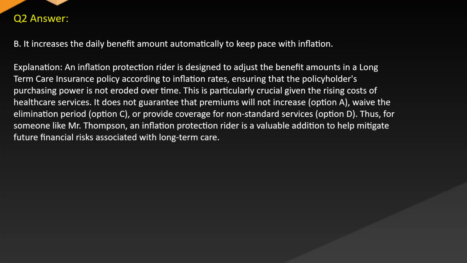Answer: B. It increases the daily benefit amount automatically to keep pace with inflation. Explanation: an inflation protection rider is designed to adjust the benefit amounts in a long-term care insurance policy according to inflation rates, ensuring that the policyholder's purchasing power is not eroded over time. This is particularly crucial given the rising costs of healthcare services. It does not guarantee that premiums will not increase, Option A. Waive the elimination period, Option C. Or provide coverage for non-standard services, Option D. Thus, for someone like Mr. Thompson, an inflation protection rider is a valuable addition to help mitigate future financial risks associated with long-term care.